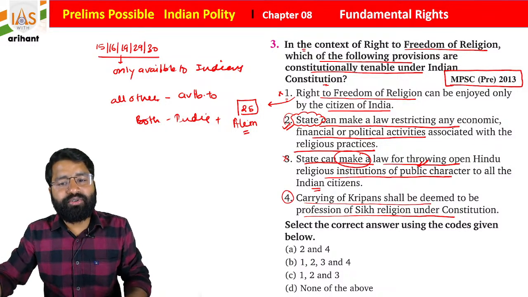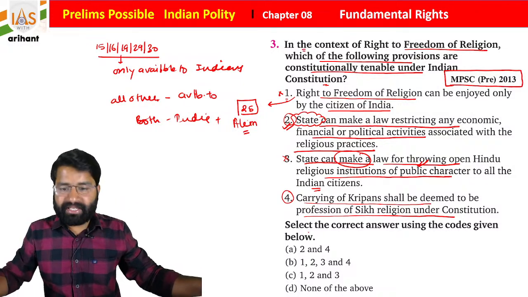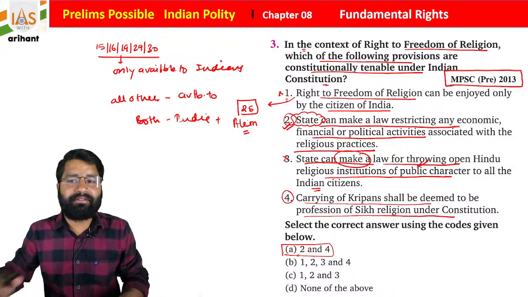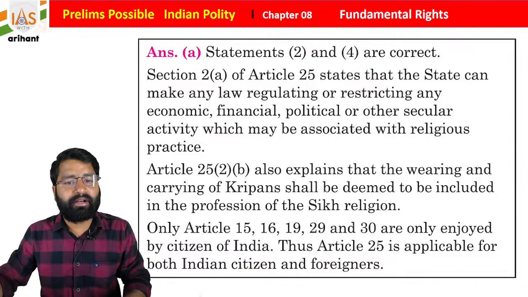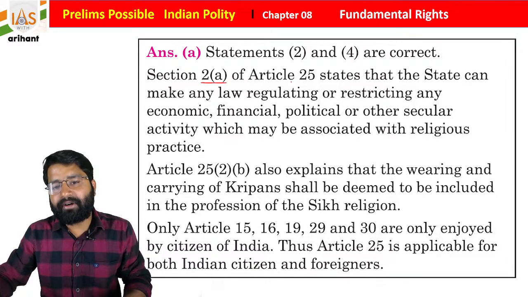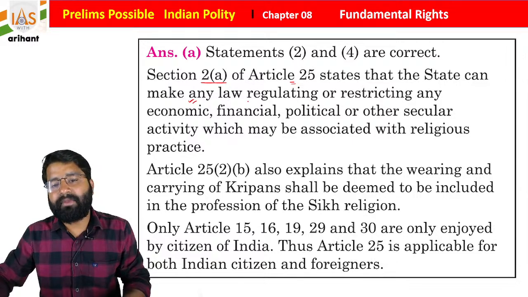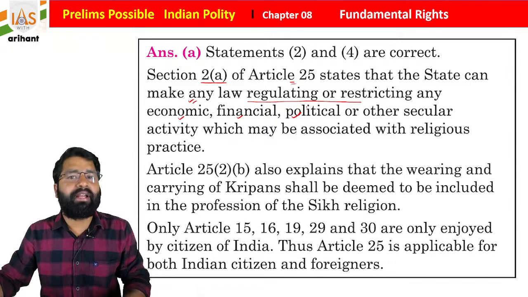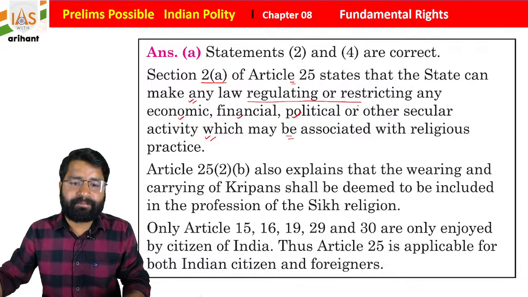So statements 2 and 4 are correct, and option A is going to be right. Now I am going to give you the explanation. Statements 2 and 4 are correct. Clause 2(a) of Article 25 states that the state can make any law regulating or restricting any economic, financial, political or other secular activity that may be associated with religious practice.